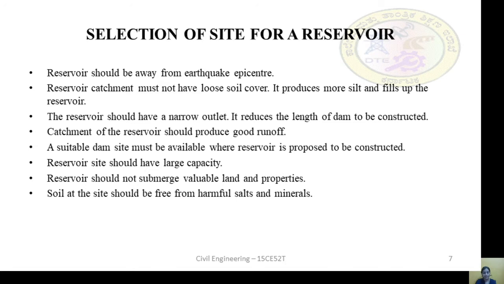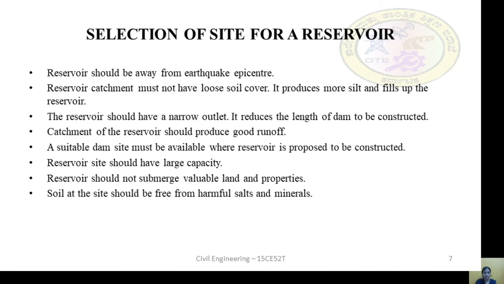So that is one of the main drawbacks why we will not choose loose soil cover. The reservoir catchment must not have loose soil cover, as it produces more silt and fills up the reservoir. The next point is the reservoir should have a narrow outlet. It reduces the length of the dam to be constructed.